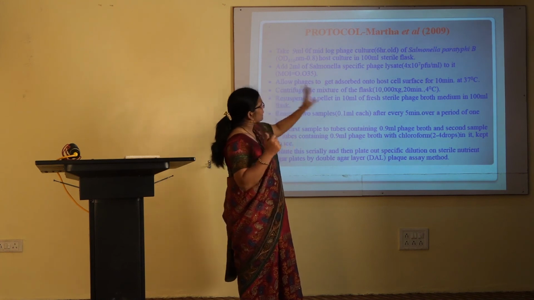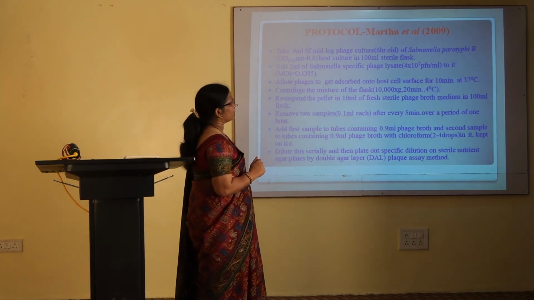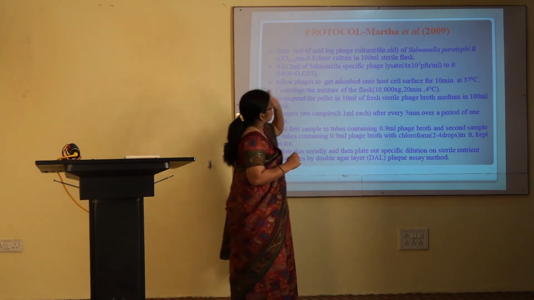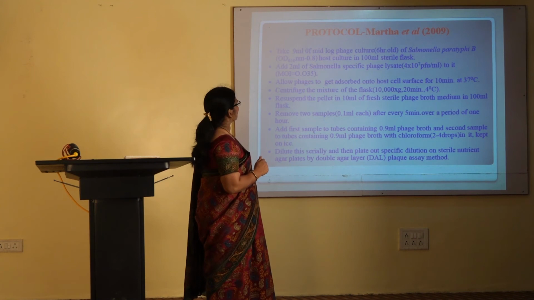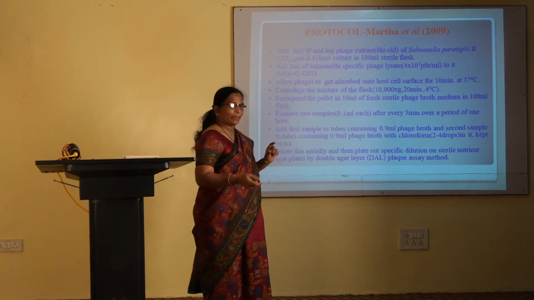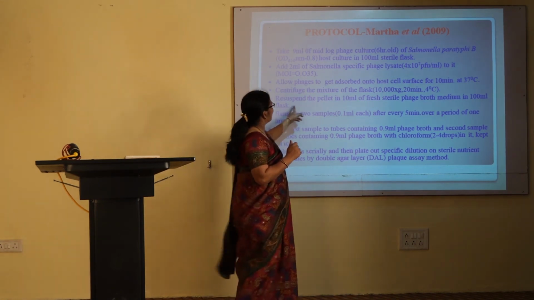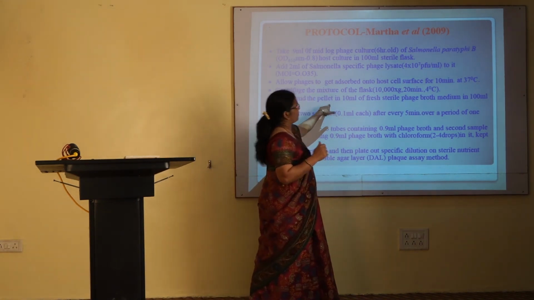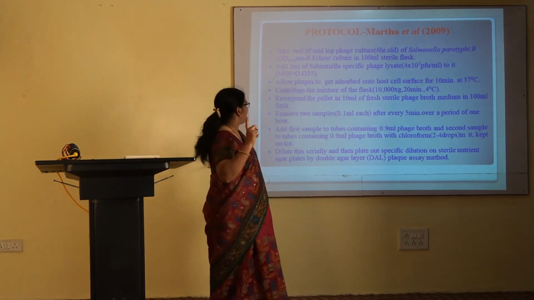So in this case, the time which we have identified is 10 minutes. So allow the phages to get adsorbed onto the host cell surface for 10 minutes at 37 degrees Celsius. Then you have to centrifuge the mixture, and after centrifugation, the pellet which you get at the bottom of the tube is resuspended in a fresh medium, which is the phage broth medium, in a 100 ml flask.